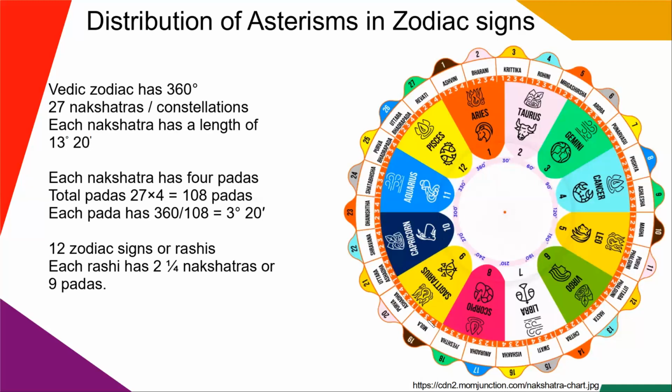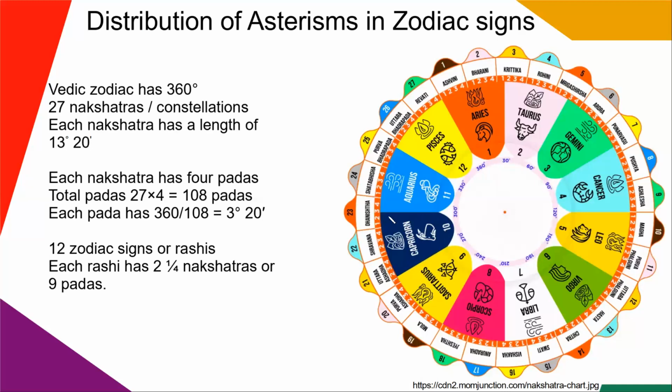So all the 4 quarters of Mula, all the 4 quarters of Purvashadha, and 1 quarter of Uttarashadha fall under the sign of Sagittarius. Mula here is again ruled by Ketu. Purvashadha is ruled by Venus, and a part of Uttarashadha is ruled by Sun.